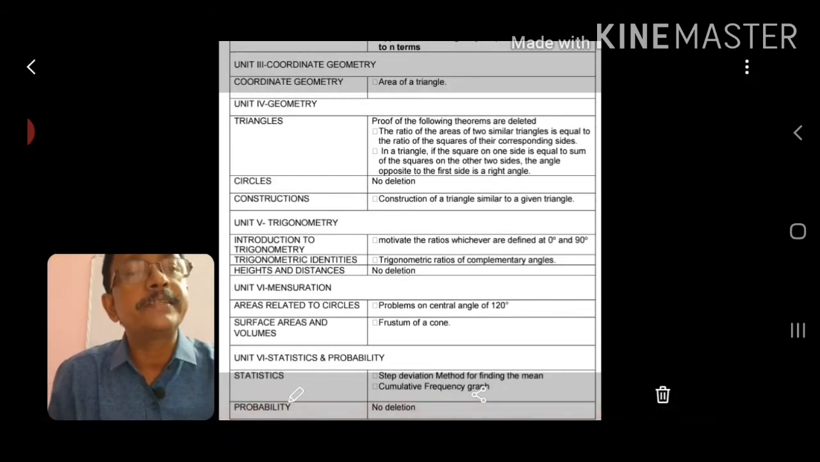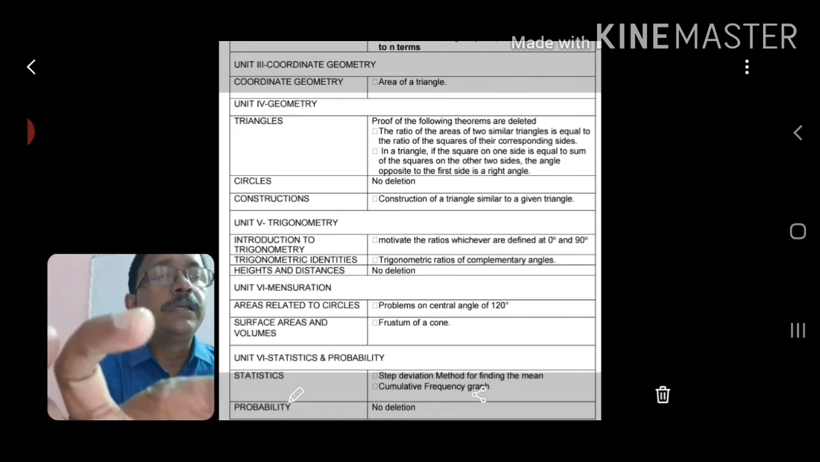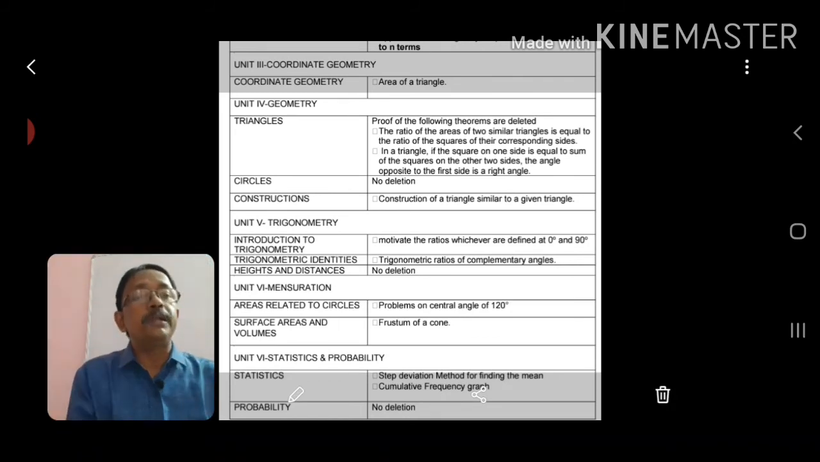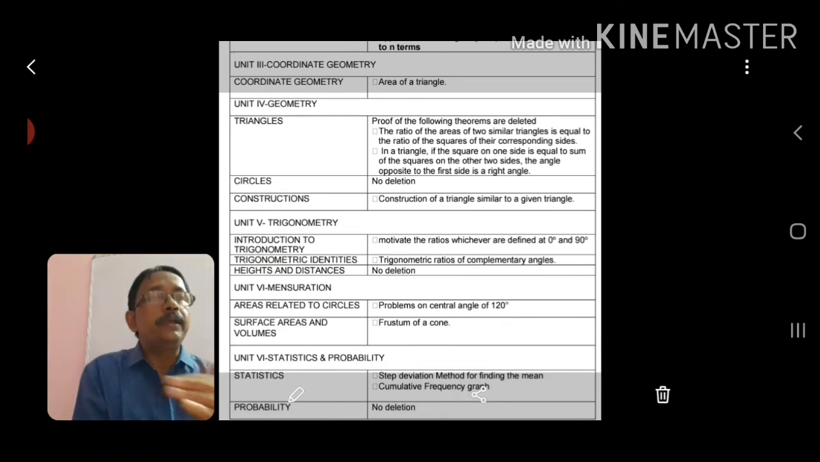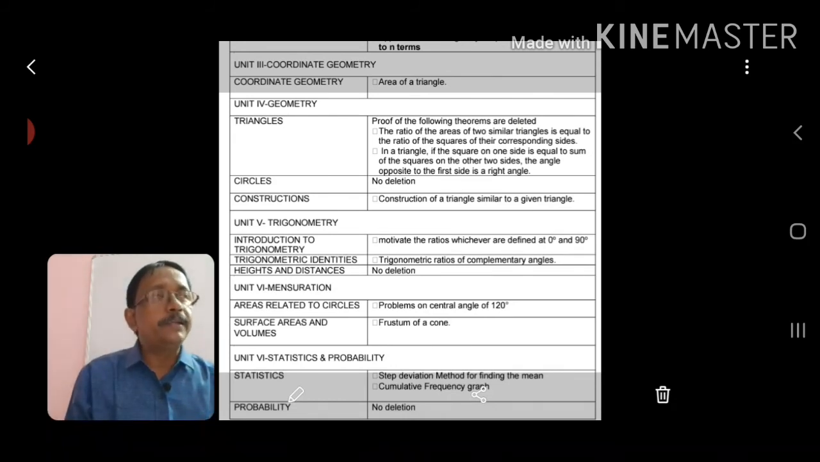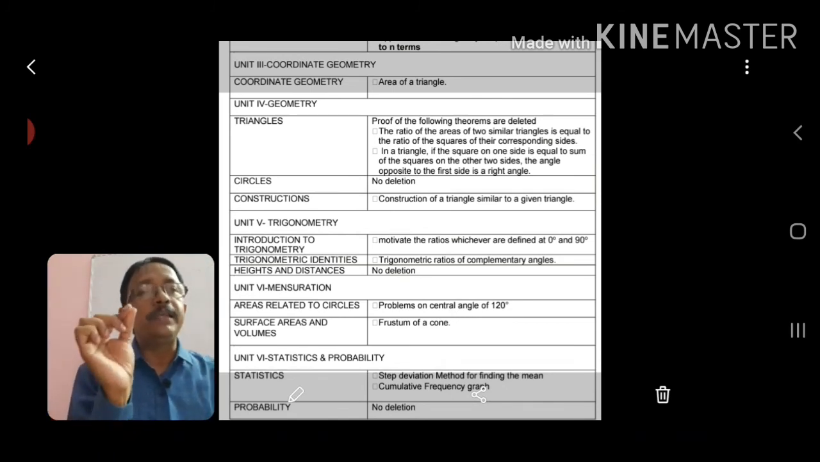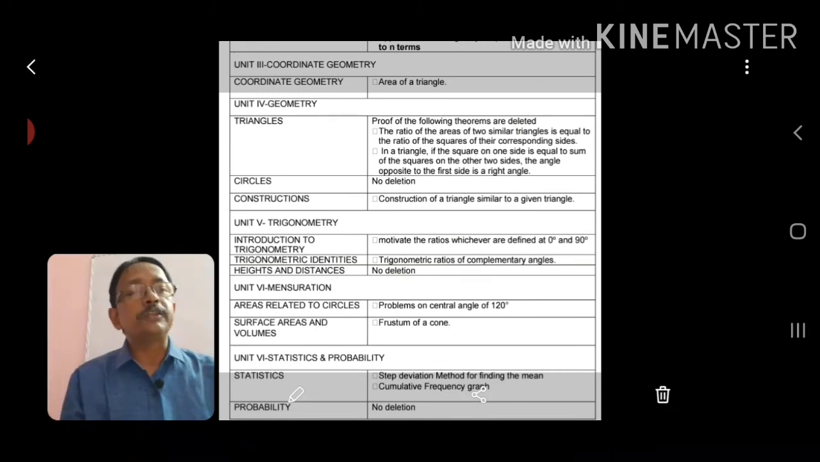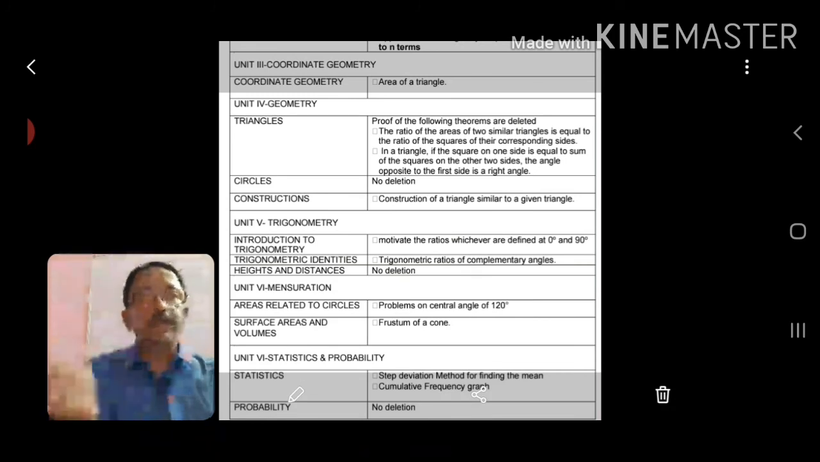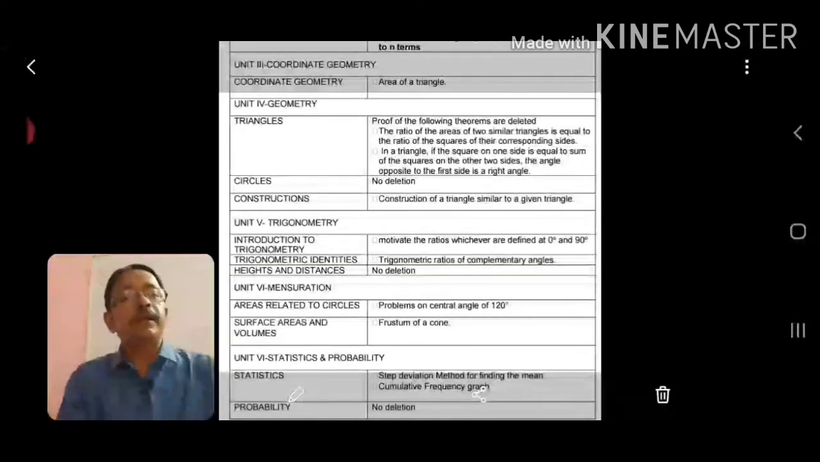And from statistics, the step deviation method to find the mean is removed, and the cumulative frequency graph is also removed, that is the ogive also removed. But from probability, no deletion is there. I think each and everyone is clear. That is the latest update given by the Central Board of Secondary Education, and I have given all the information. If you have any doubts, definitely contact me through comments, and you can tell me through comments whether you have understood everything or not.